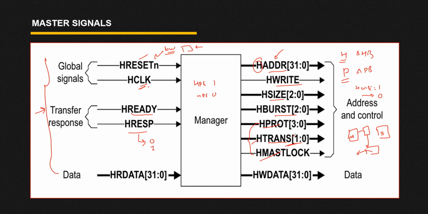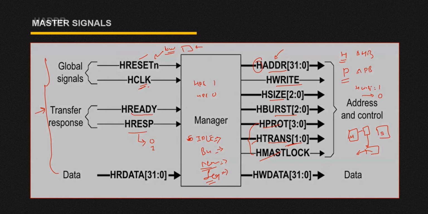HTRANS means what your transfer type is. There are 4 types of transfer: IDLE, BUSY, NONSEQ, and SEQ. We are going to discuss it, but here you can say if IDLE is there, that means your master has not established any communication with your slave. If your master wants some time, we can assert the BUSY state. For a single transfer, or a new transfer, we assert NONSEQ, and for a continuous transfer we assert SEQ. Now let us understand each signal in detail.